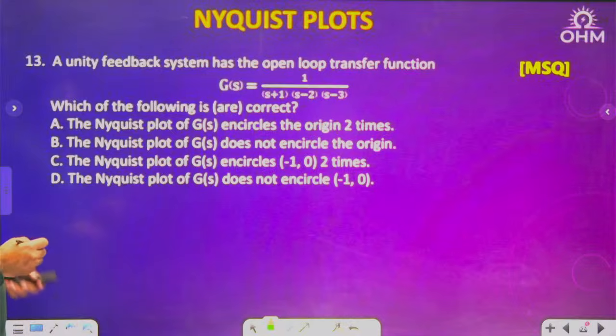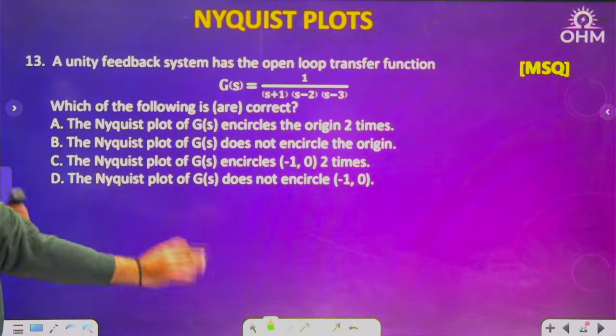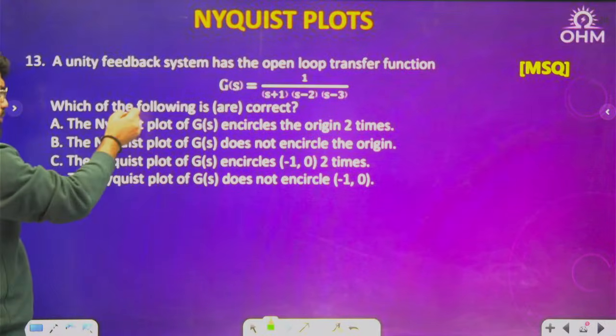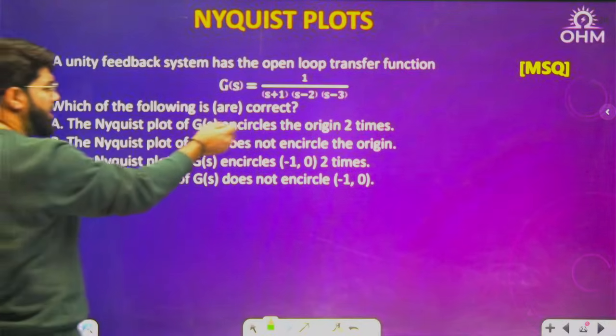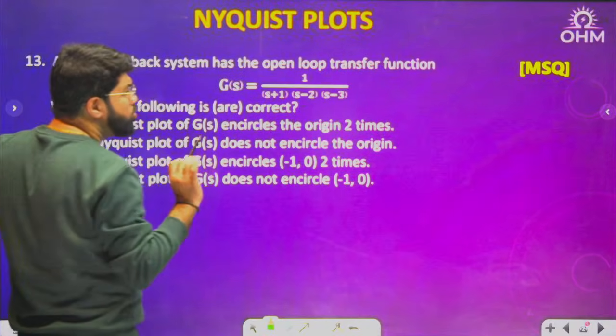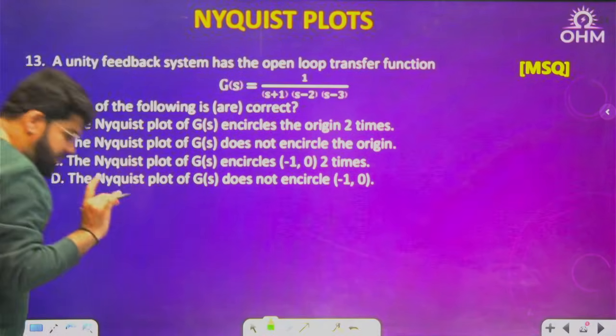Number 13. Another MSQ question. See, a unity feedback system has the open loop transfer function given. The Nyquist plot of G(s) will encircle minus 1 comma 0 and will encircle the origin. There are 2 things given. Remember.